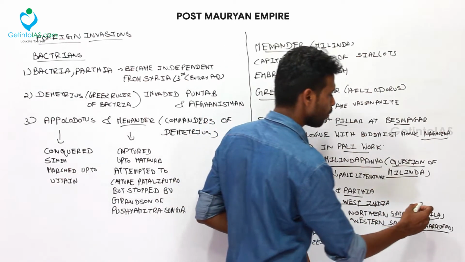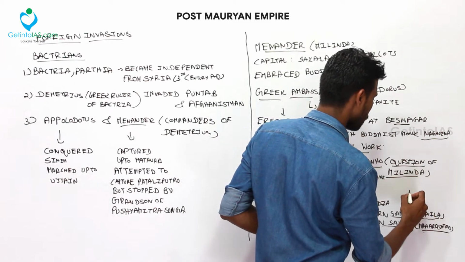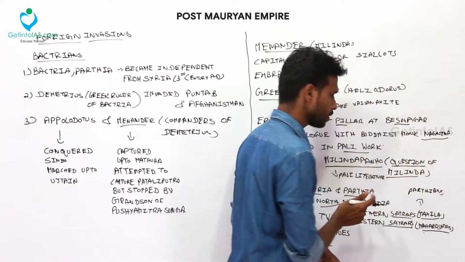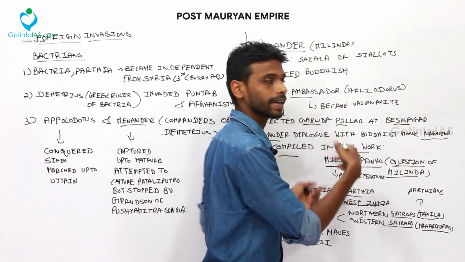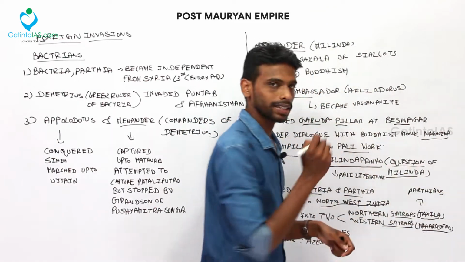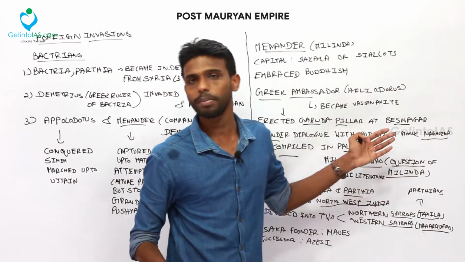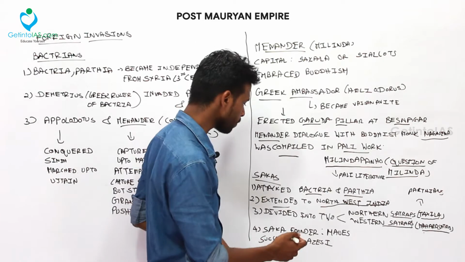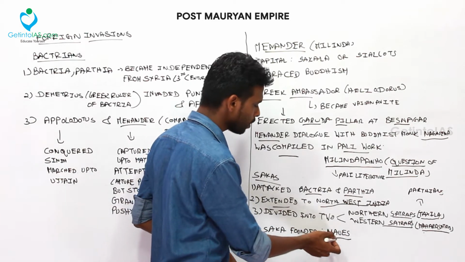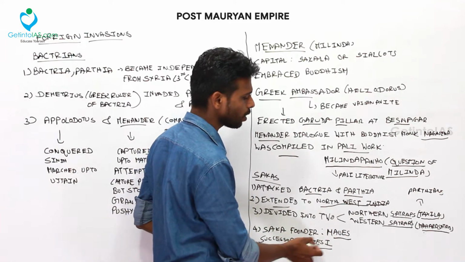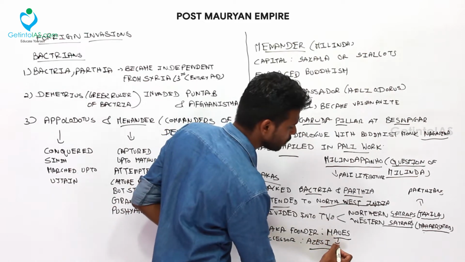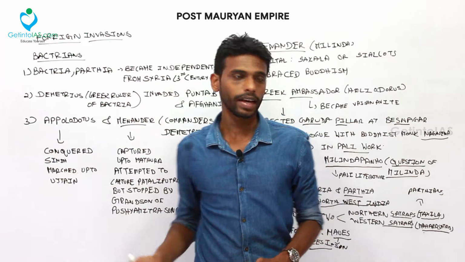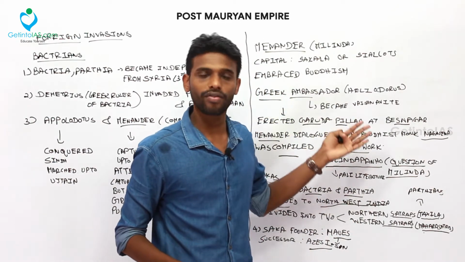This Taxila was again captured by the Parthians. The Saka dynasty initially attacked, but the Parthians took revenge and captured Taxila. So the northern satraps went to the Parthians, but the western satraps continued their rule but came to a decline later. The Saka founder was Maues, and his successor was Azes I, who was his son. So this is how the foreign invaders came, and this is how the Saka dynasty attacked.